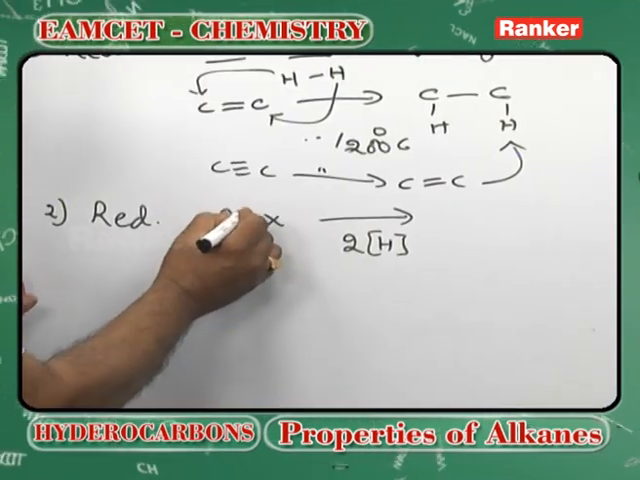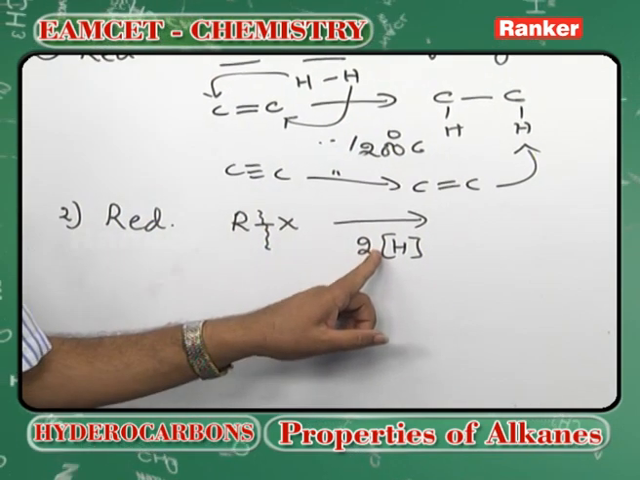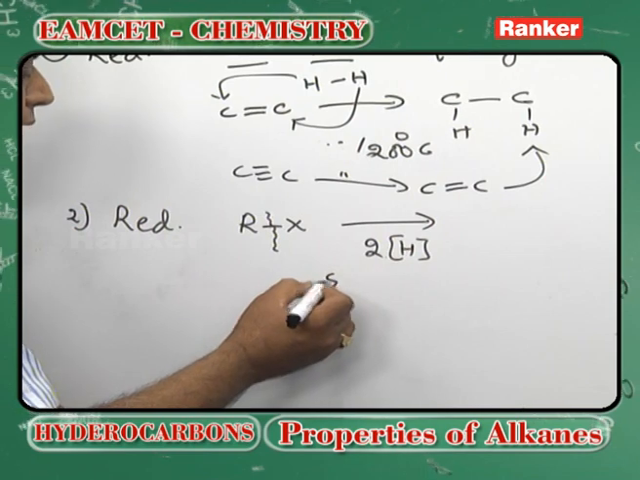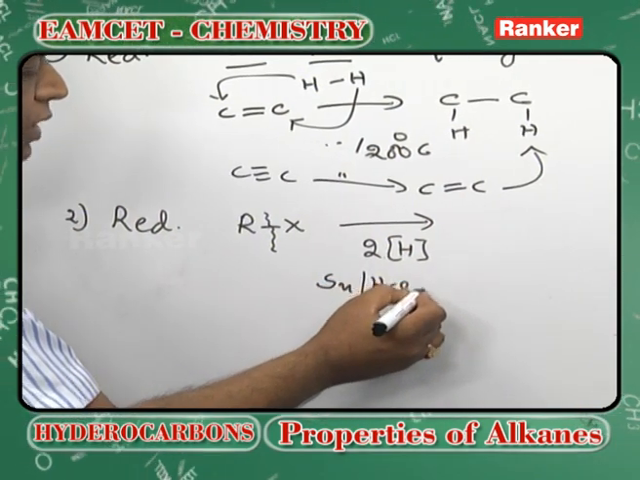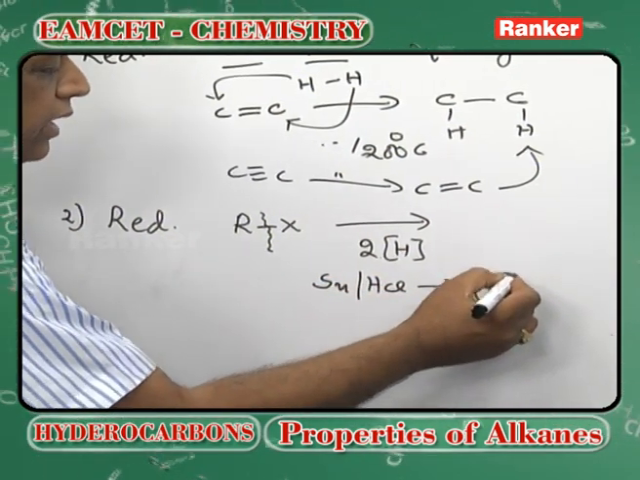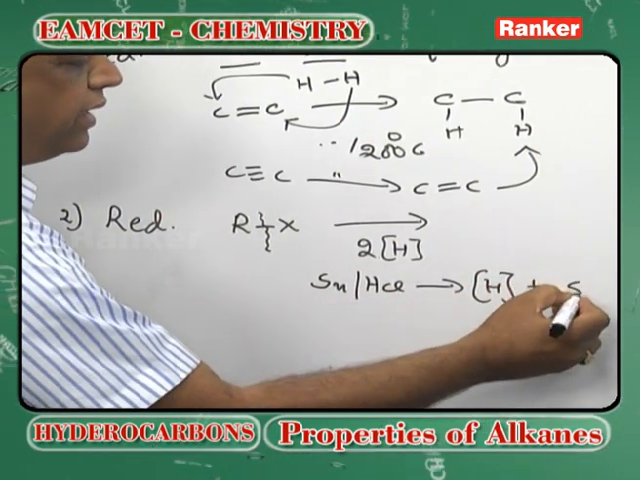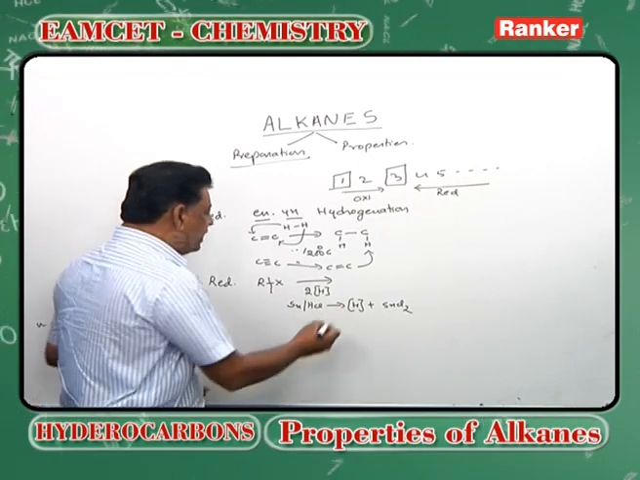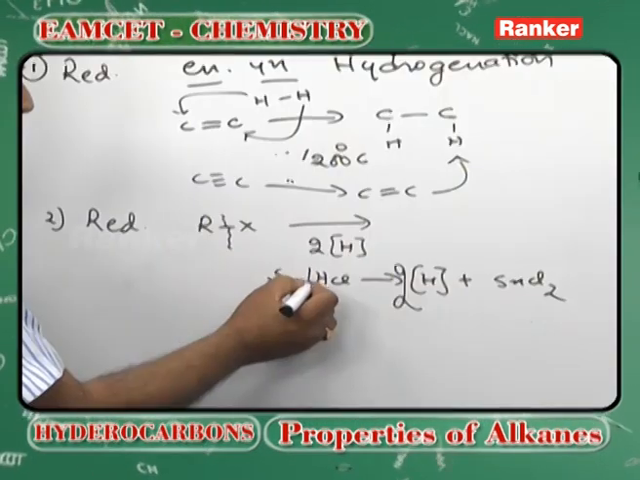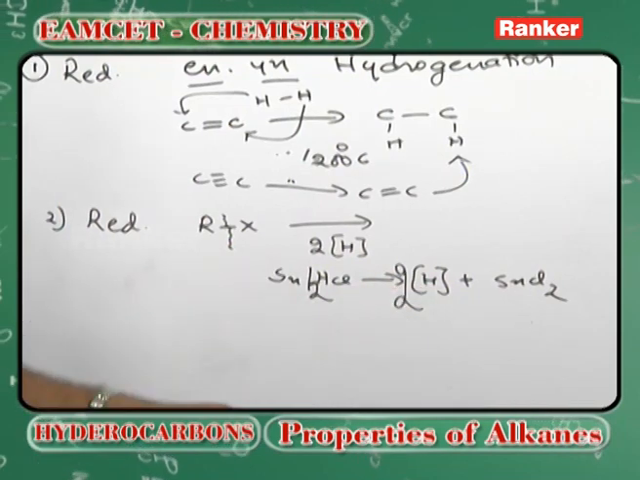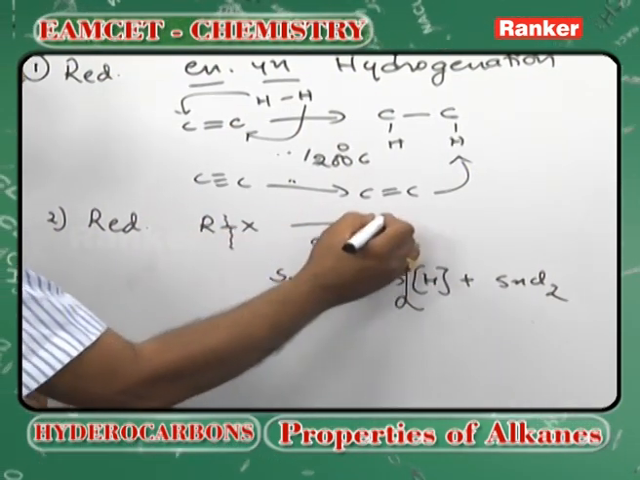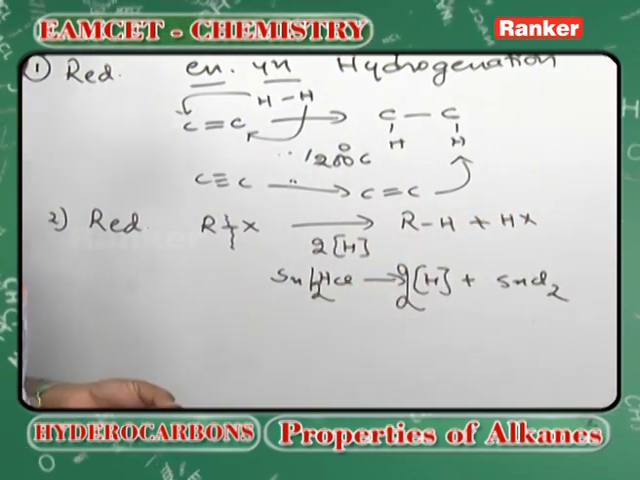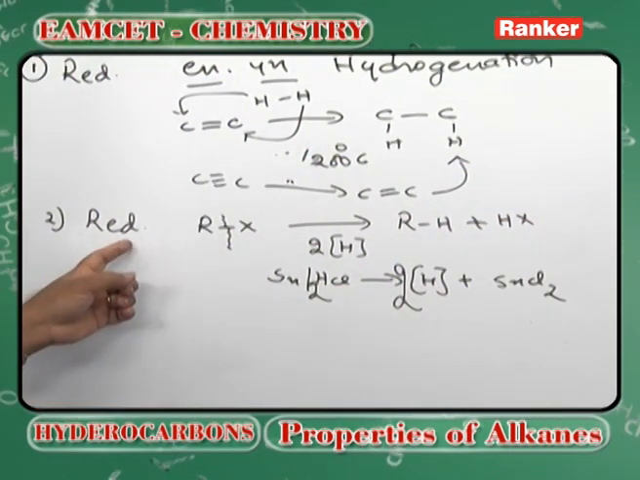No. To break this sigma bond, we need a reactive hydrogen. This can be obtained by several methods, like any metal such as tin with HCl will generate the nascent hydrogen. In addition to this, a metal halide like stannous chloride will be formed. This nascent hydrogen will be used in this reaction. If 2 HCl is taken, 2 nascent hydrogens will be used here to cut here, and you get RH and HX. This is another method of preparation. This is called reduction of alkyl halide.